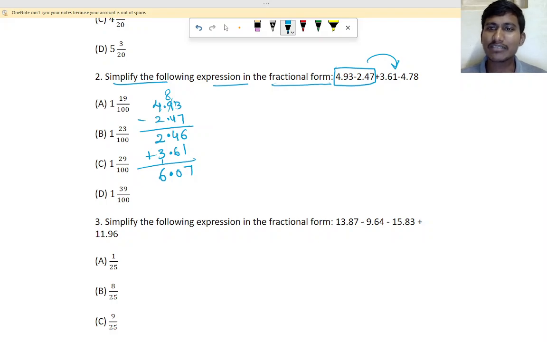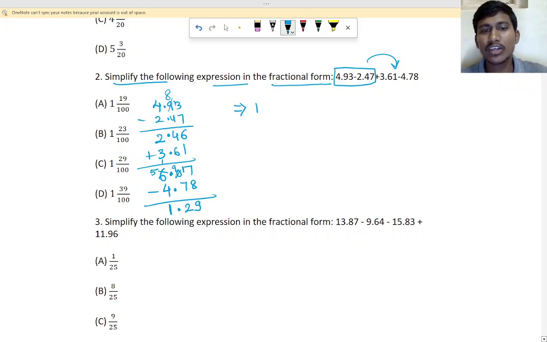6.07. Next, minus how much? 4.78. So here 7 minus 8 we cannot do, we have to borrow it, right? So 0 is there next, so we have to borrow it from here. 5. Here it will be, then 9, it will be 17. 17 minus 8 is how much? 9. Okay, yes. So 9 minus 7 is 2. Point. So 5 minus 4 is 1. So the answer is 1.29, right? So till here, any doubt for anyone?